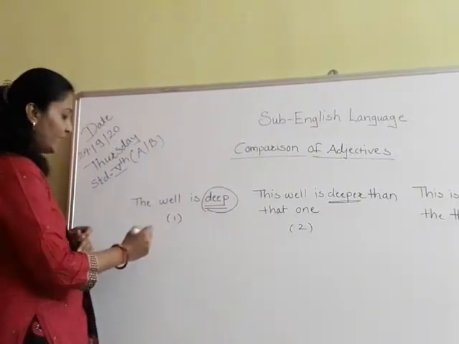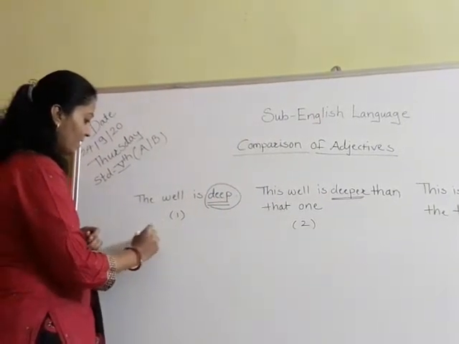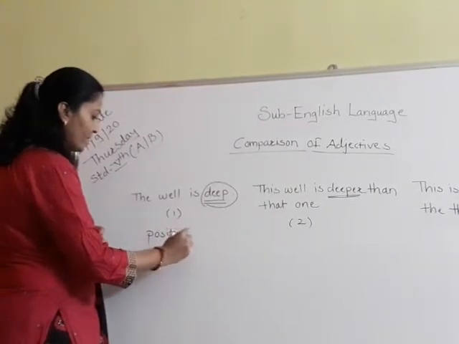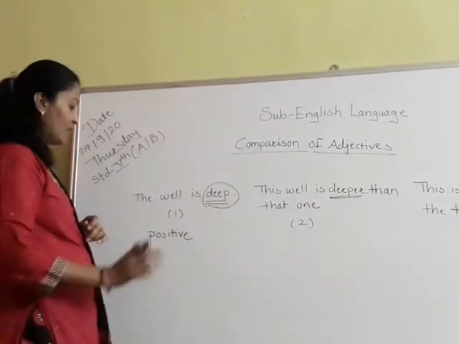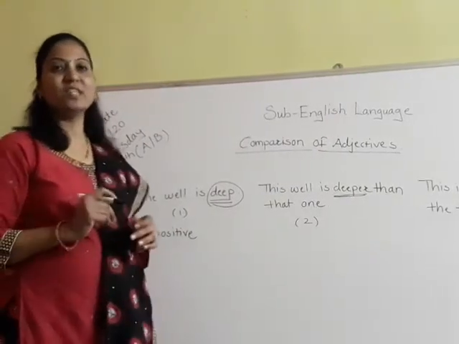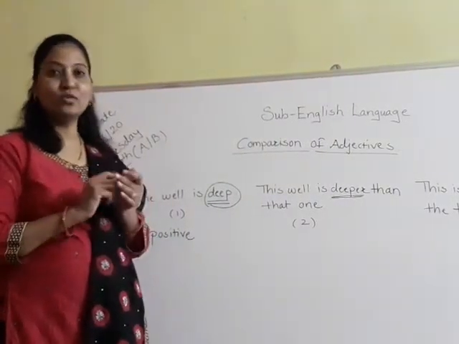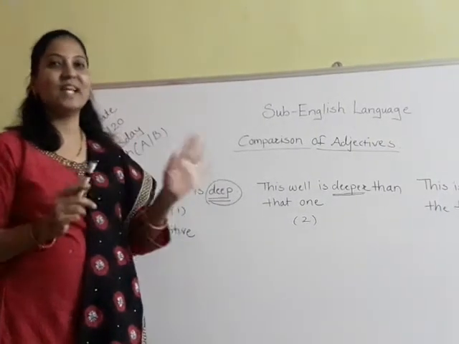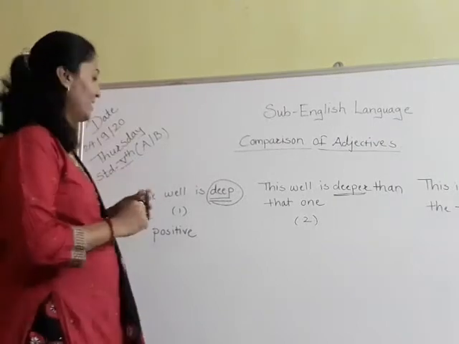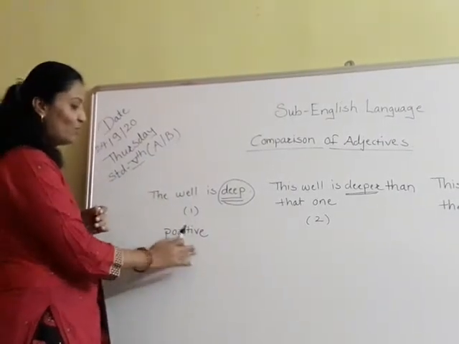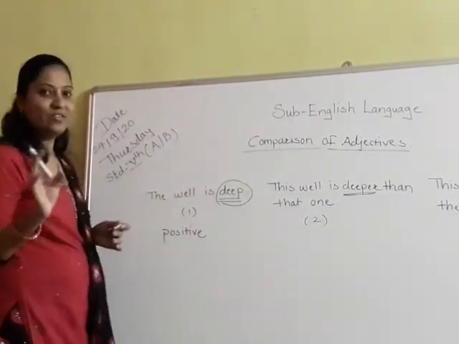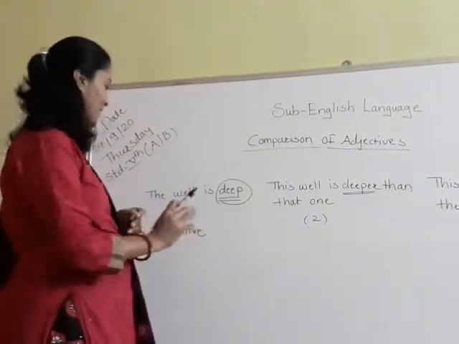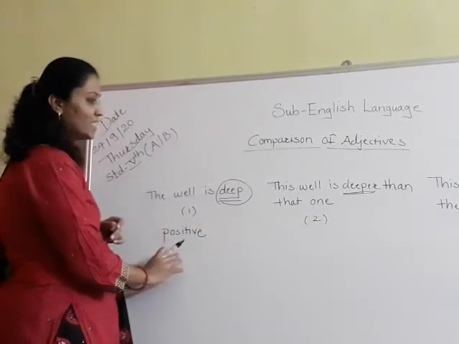In the first sentence, I am using only the main adjective. Here, deep, I am using the degree positive. Okay. Nowadays people are very afraid of this word positive. Don't you know that he has become positive? Not that way positive. Okay. Here we are using the word positive. So don't be afraid. We are just using that word in the grammar.